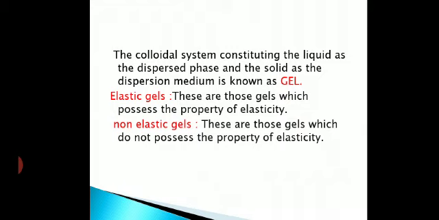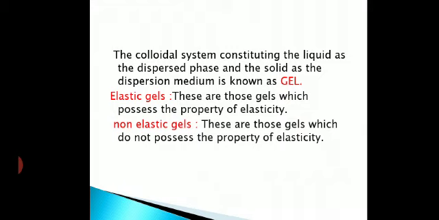Non-elastic gel means it does not possess the property of elasticity. They change into solid mass on dehydration, but what is the difference? They become rigid and hard, and they cannot be converted back into gel by adding water, heating and cooling. Rather it becomes a rigid and hard mass. That is known as non-elastic gel, and the property is called non-elasticity, which does not show elasticity.